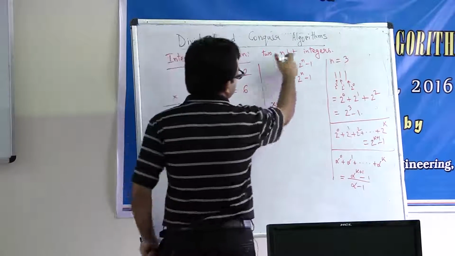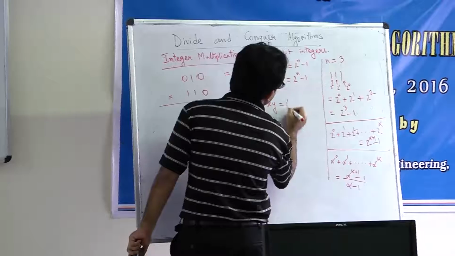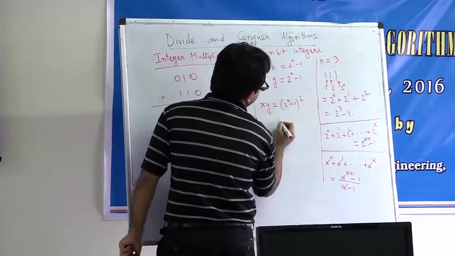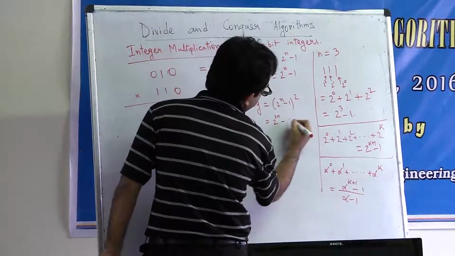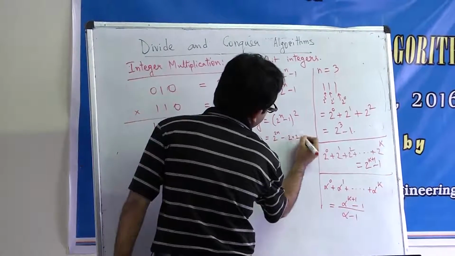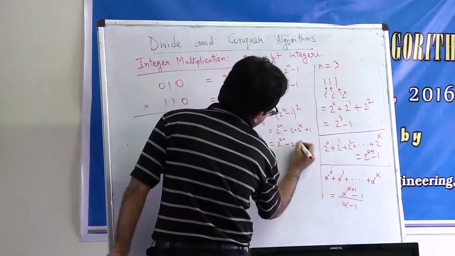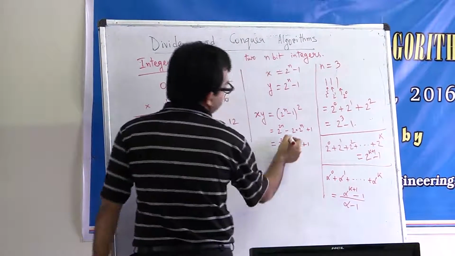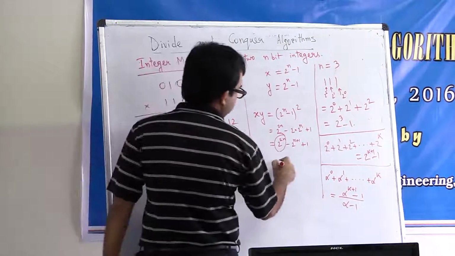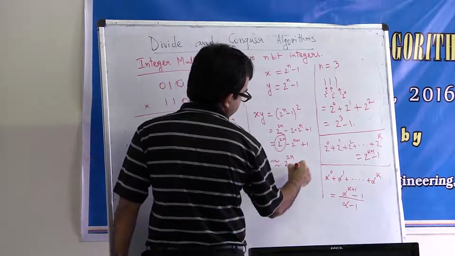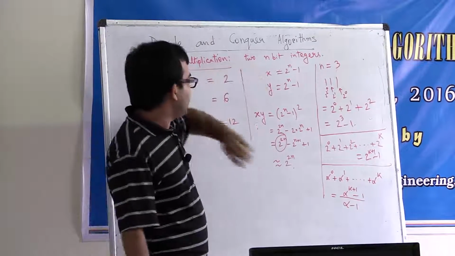Okay, so x times y is going to be roughly this if both x and y are the largest n-bit integers. This is going to be 2 to the power n squared, which is 2 to the power 2n minus 2 times 2 to the power n plus 1. So this term is much larger, 2 to the power 2n is much larger than 2 to the power n plus 1. So you can say that this is roughly equal to 2 to the power 2n. Okay. So you might need close to 2n bits to represent the product of n-bit integers.